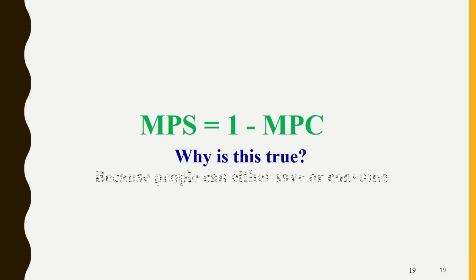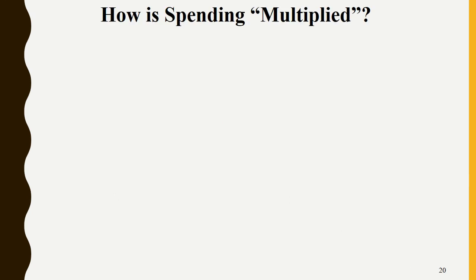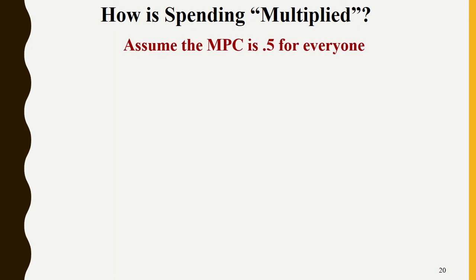Why is this true? Well, because people can either save or consume. There's nothing else you can do with your money. You can spend it or save it. So how is spending multiplied? Well, there's a lot of math if you go in, because now I need to figure out, if I know on average that the marginal propensity to consume is 0.5 for everyone, right?